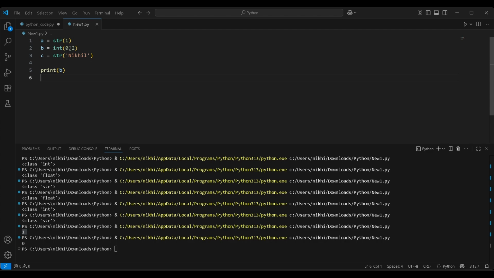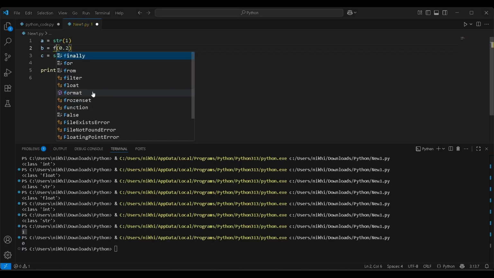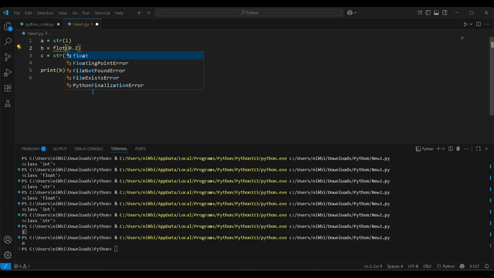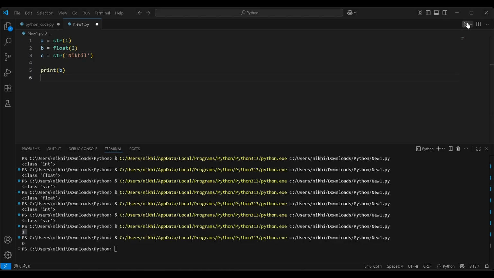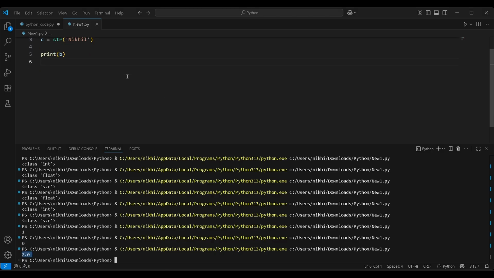It takes the first integer value, 0. If I convert it to float and remove this, let's see how it works. 2.0, you will see like this.